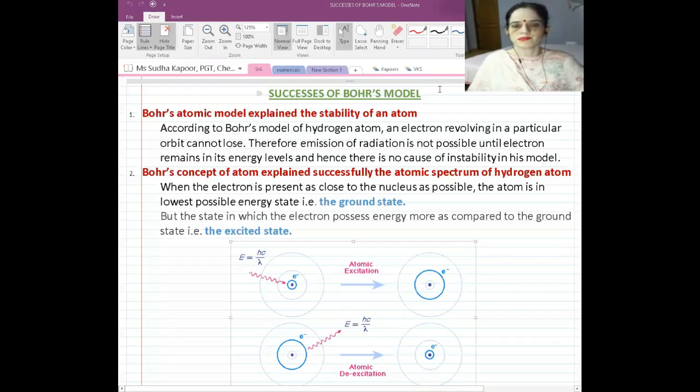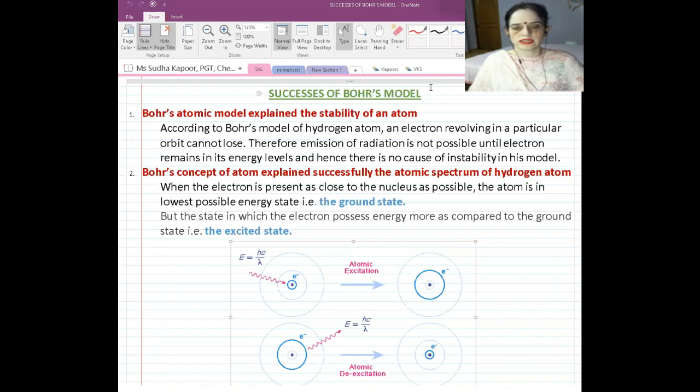Hello students. Till now we have studied about Planck's theory and the various postulates of the Bohr model, and how the Bohr model tried to overcome the limitations of Rutherford, who was not able to explain the stability of the atom and the hydrogen spectrum. So now in today's lecture we are going to discuss the successes of the Bohr model.